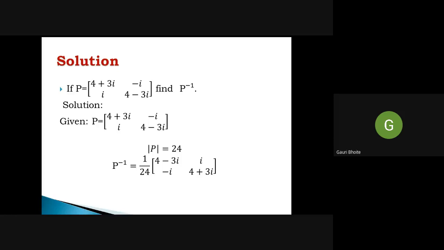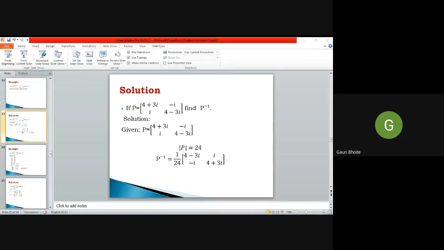What is the determinant? Anybody please reply. What is the determinant? Yes, nobody is there, I think. 26, 24. Rekha Taur and Shoaib give 24. So let us calculate the determinant of the matrix.